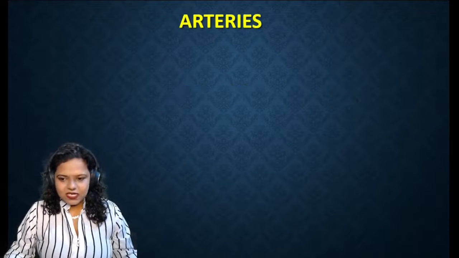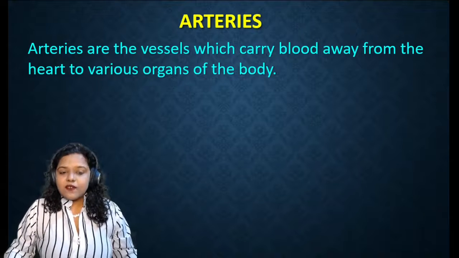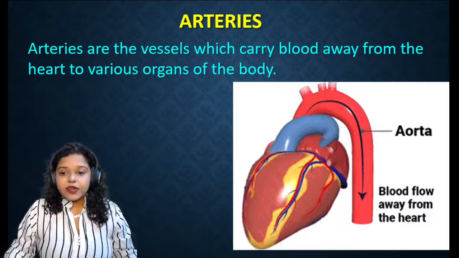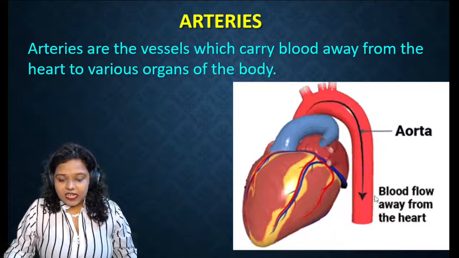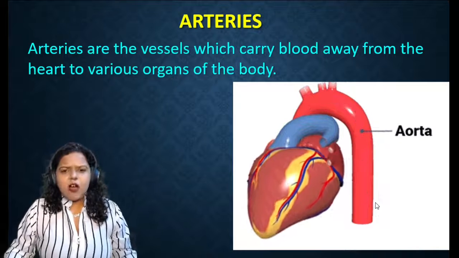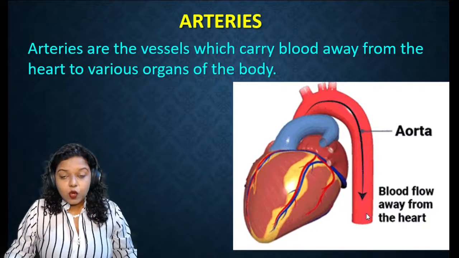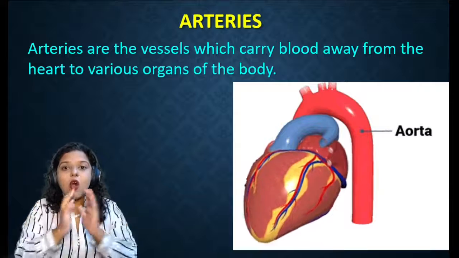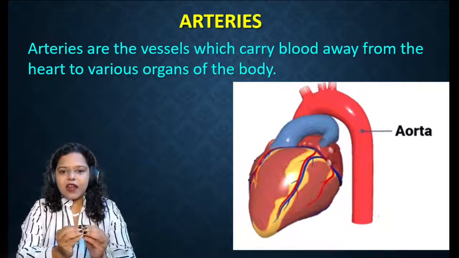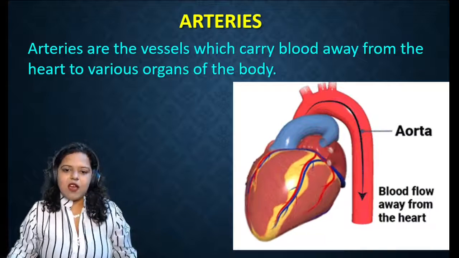So first, let us understand what are arteries. Arteries are the vessels which carry blood away from the heart to various organs of the body. So your heart will have an aorta, which is the largest artery in your body, and this artery will let the blood flow away from your heart, and this artery will carry oxygenated blood which is rich in oxygen, and it will go away from the heart.